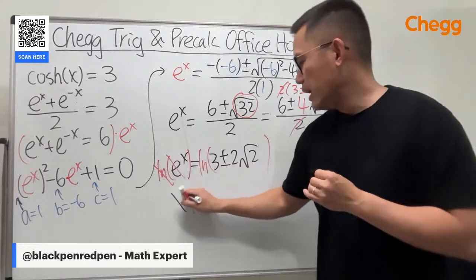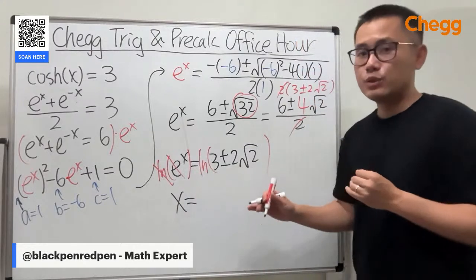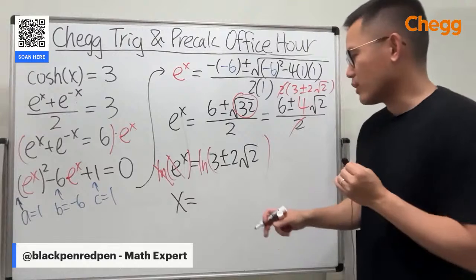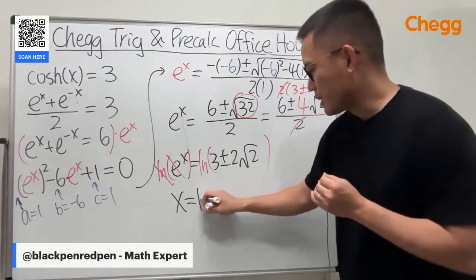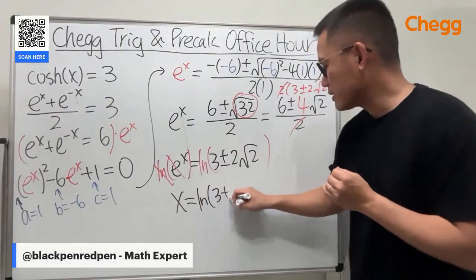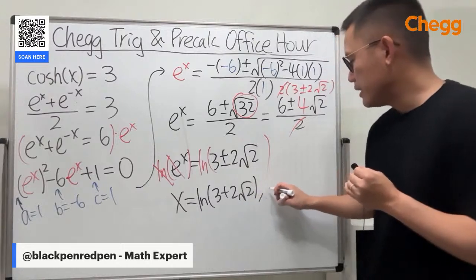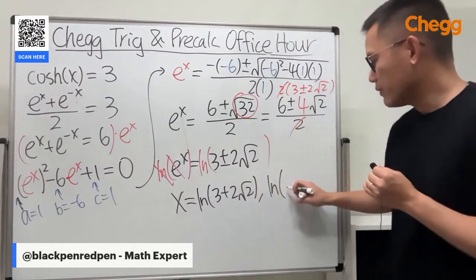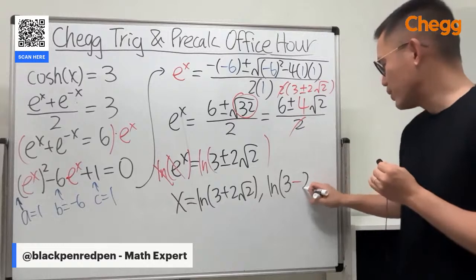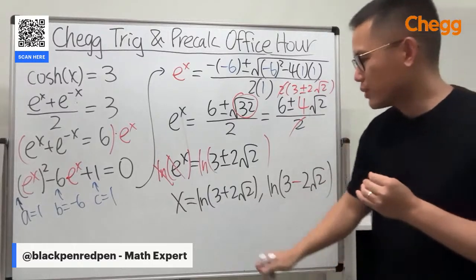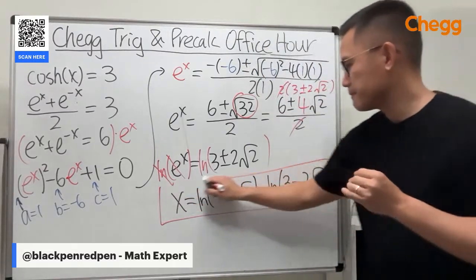Cancel. x is equal to, because we have two answers, I'm actually going to write it down twice just to make it super clear for you guys. The first one is ln of 3 plus 2 square root of 2. The other one is ln of 3 minus 2 square root of 2. So two answers right here.